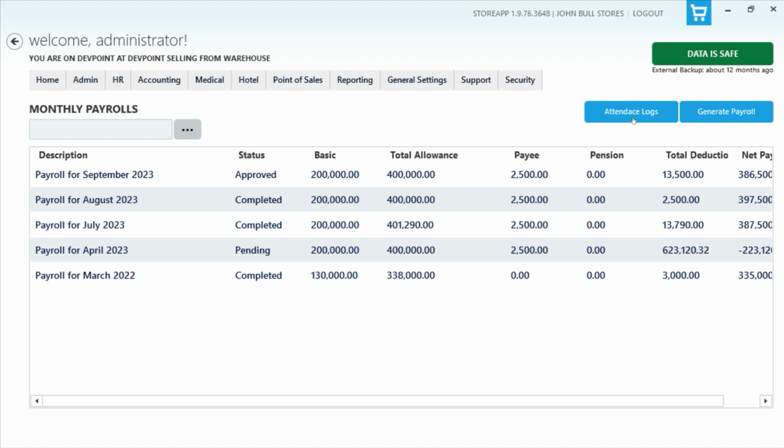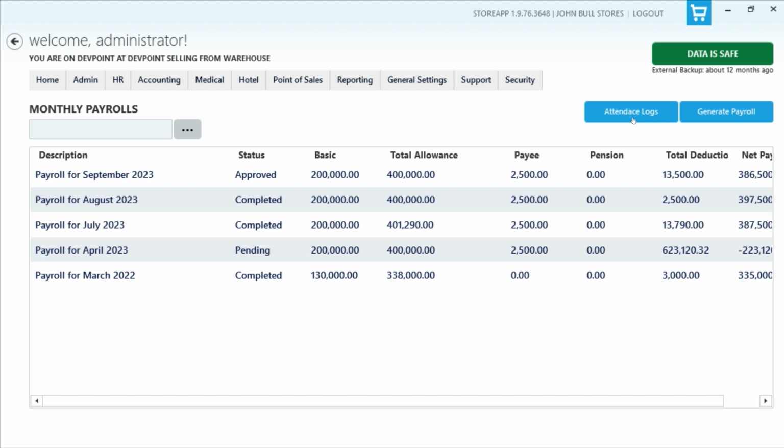And so we've decided to just use this method. What we've done is that you can clock in and clock out with any of the devices. We've integrated a couple of devices, so your staff can clock in and clock out on the device. Afterwards, you can connect a flash drive, download the attendance log from the device, and have it uploaded to the system. You can do this upload at any time, as long as you do the upload before you start calculating the payroll, so it will take effect.